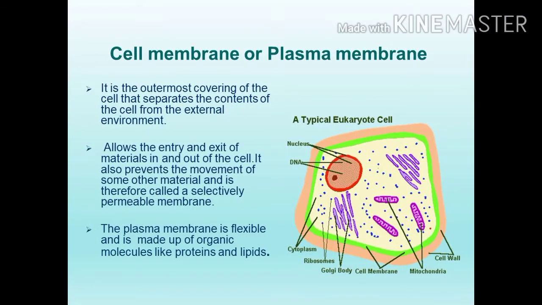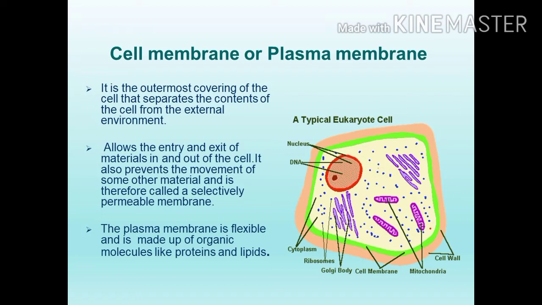Today, we can see the structure of the plasma membrane. The plasma membrane is otherwise called the cell membrane. There are two types of cell: plant cell and animal cell. The plant cell contains one more layer above the plasma membrane, known as the cell wall. The cell wall is absent in the animal cell. The animal cell only has the plasma membrane. Plasma membrane acts as a protective layer.